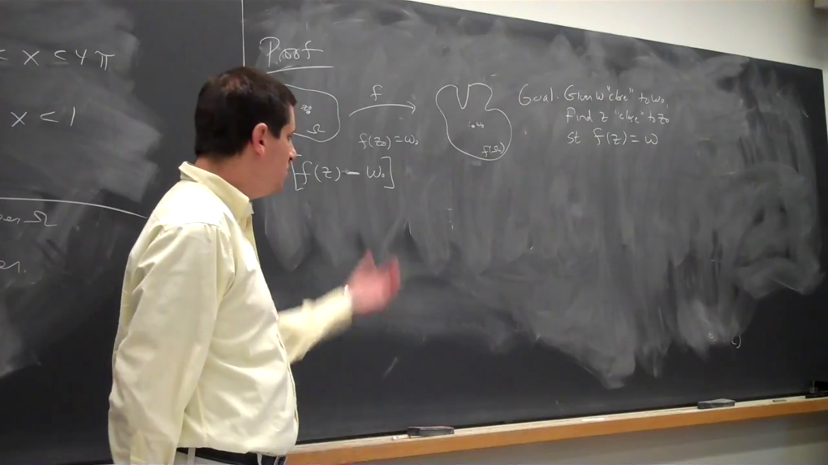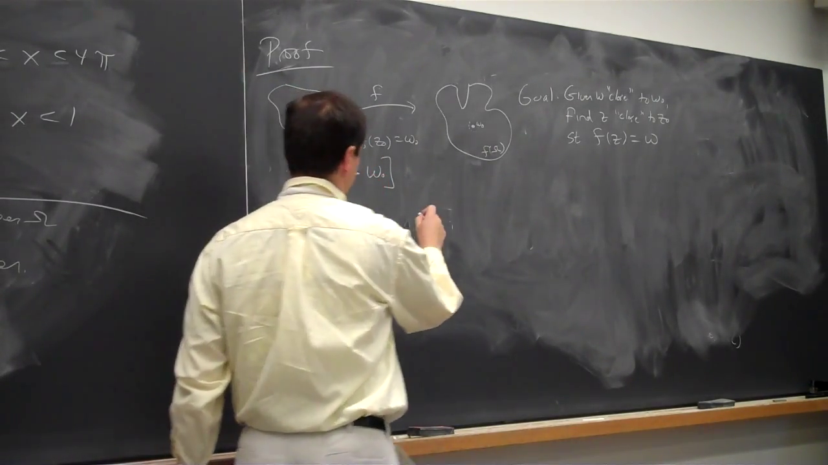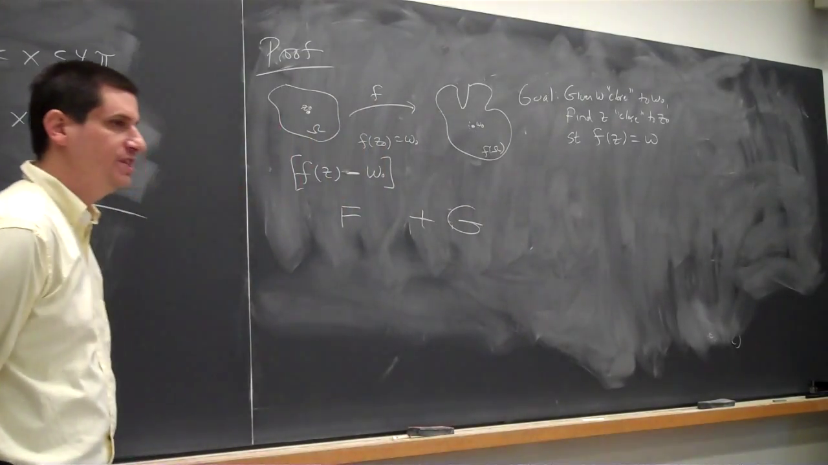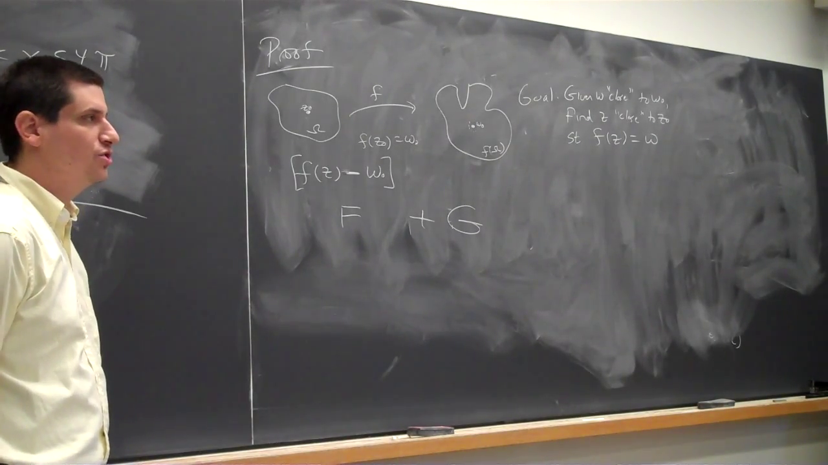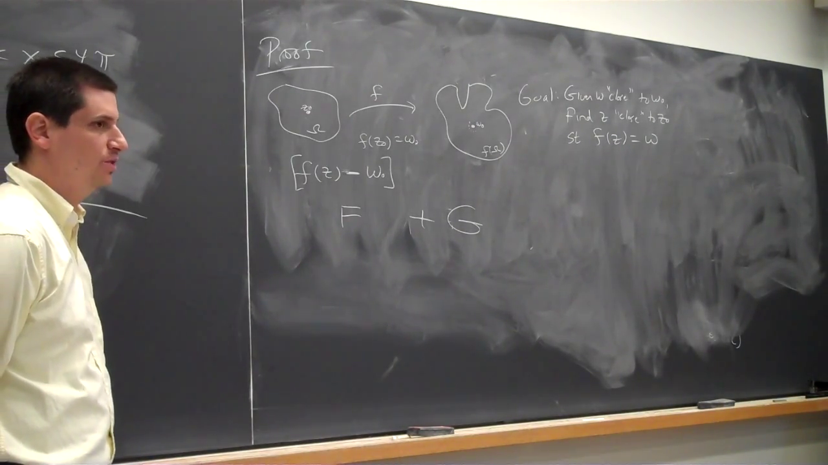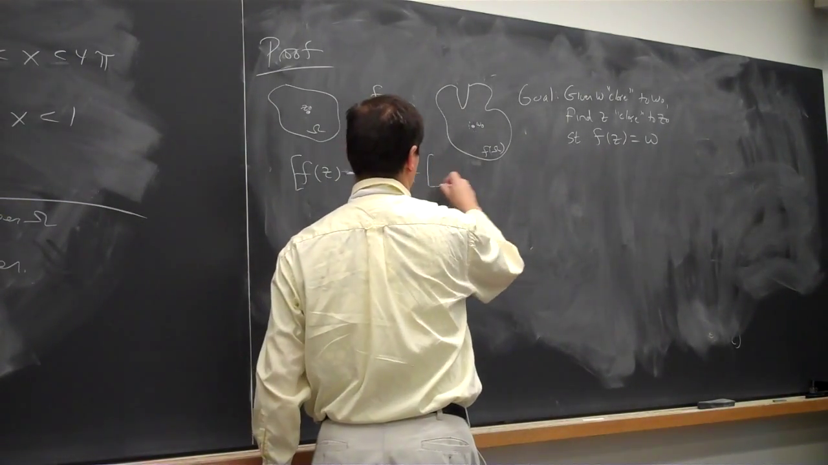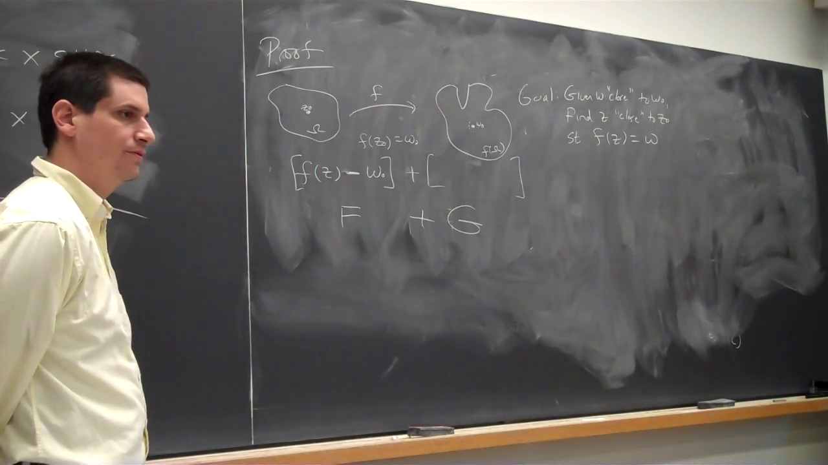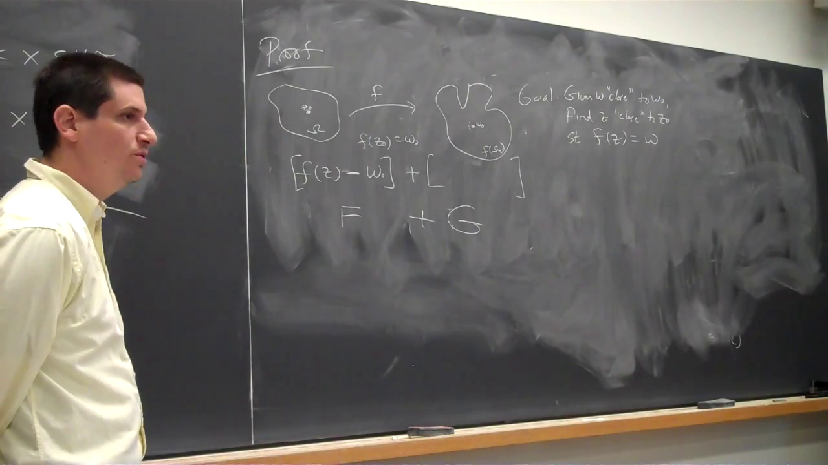So this is going to be my function f. I'll use a capital letter here. I need to find some function g to add to it. And at the end of the day, I want to get a solution to f of z equals w. So what do you think I should add over here? What should my function g be? Something involving w.